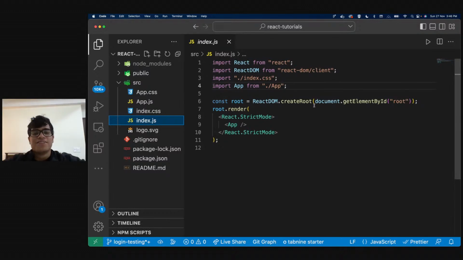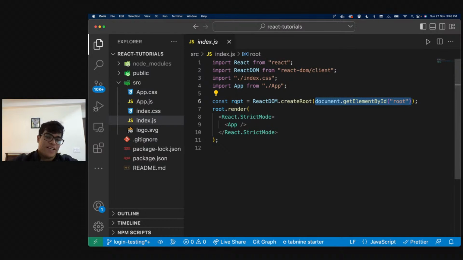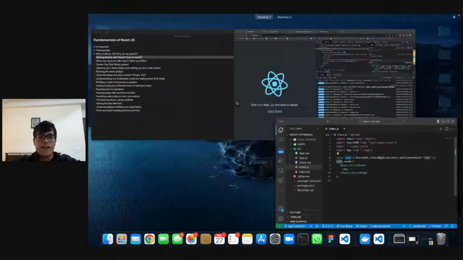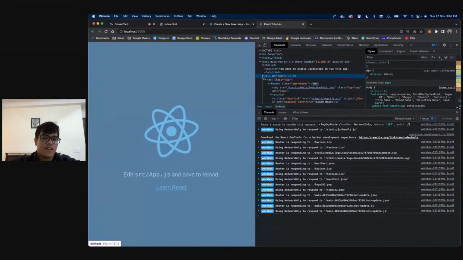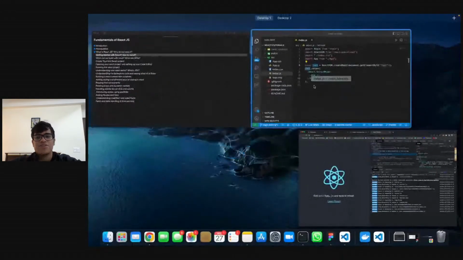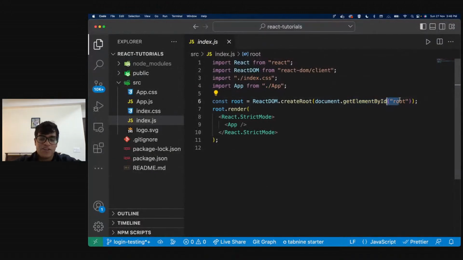Okay. So now index is the first thing, and inside this index, what do we see? We see that it says const root. Root is ReactDOM.createRoot, and then there is this document.getElementById, right? So now inside our root component, what was our root? Every code in our current HTML, when we inspect this, everything is wrapped in root. Everything is wrapped in root, right? So again, we got this element by ID called root, and inside this root, we are rendering something.